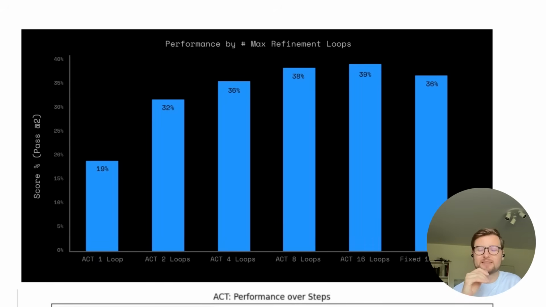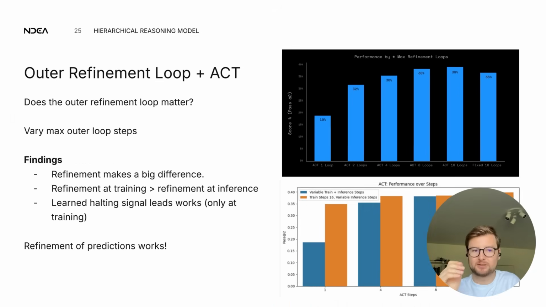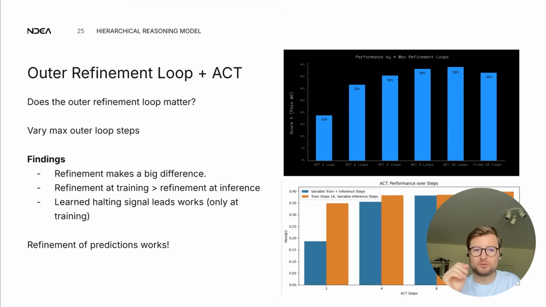Again, there's noise in it. Sometimes it's 40, sometimes it's 41, sometimes it's 39. So it's basically twice the performance on Pass@2 and ARC-AGI-1. So these refinement steps make a huge difference, whereas the architecture and the hierarchy and the inner loop did not make a difference, at least not to that degree.